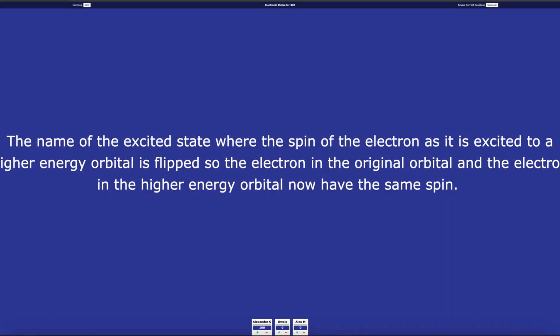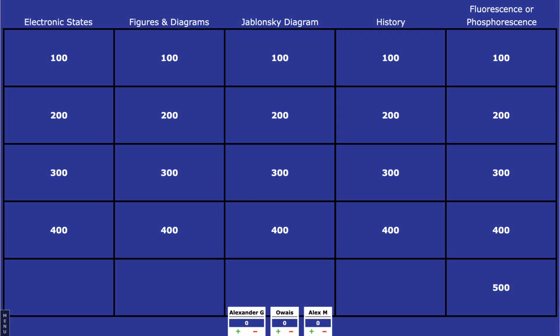The prompt is the name of the excited state where the spin of the electron as it is excited to a higher energy orbital is flipped so the electron in the original orbital and the electron in the higher energy orbital now have the same spin. What is T0? And the category is electronic states for 400.